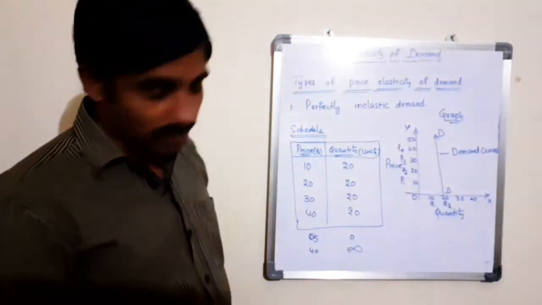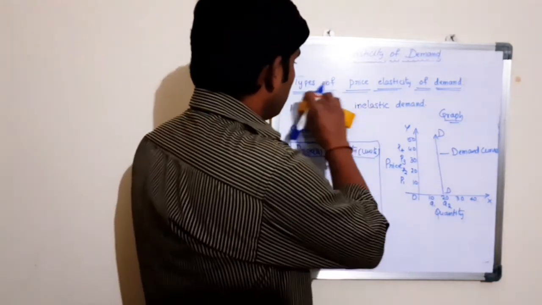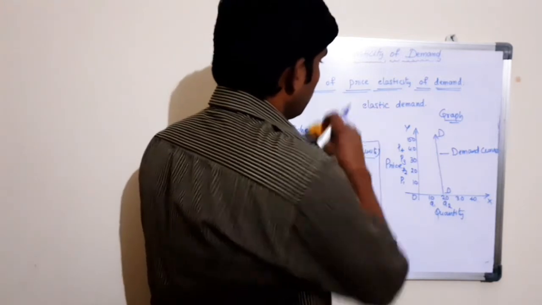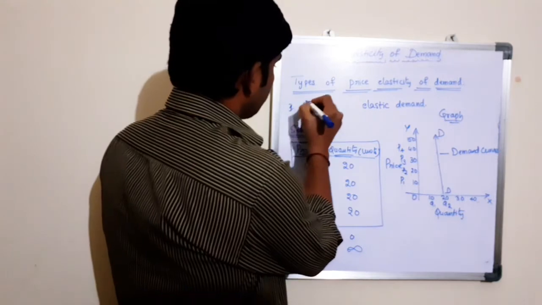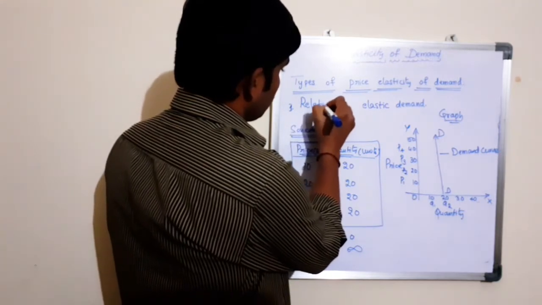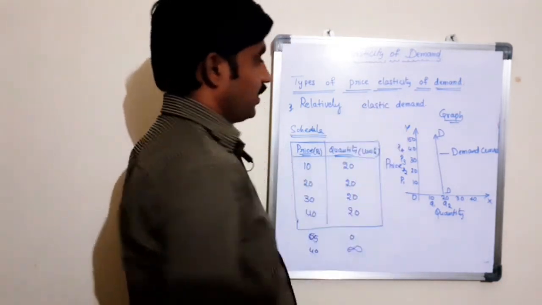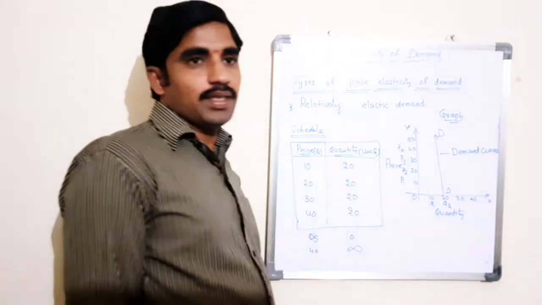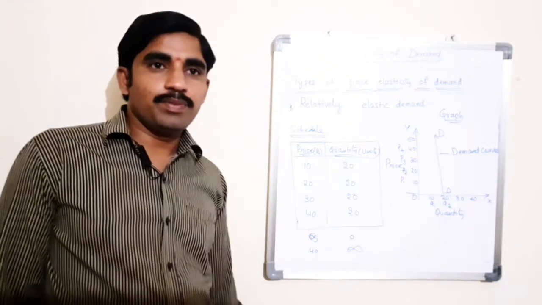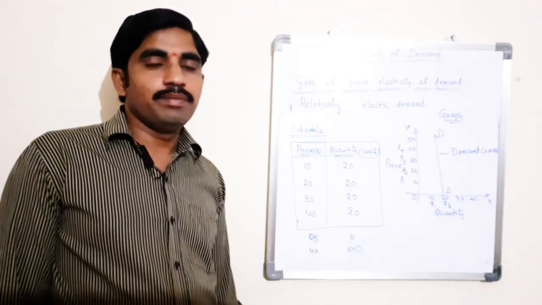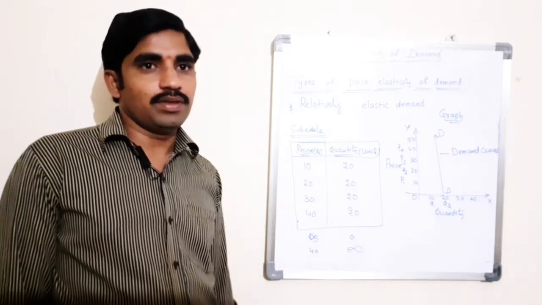Let us discuss the third type of price elasticity, that is relatively elastic demand. Relatively elastic demand refers to the demand when the proportionate change in demand is greater than the proportionate change in price of a product.